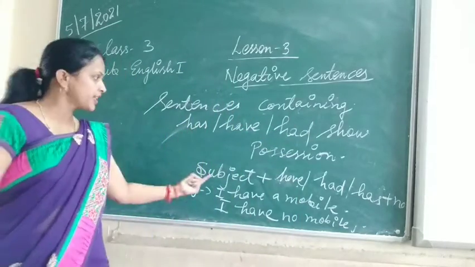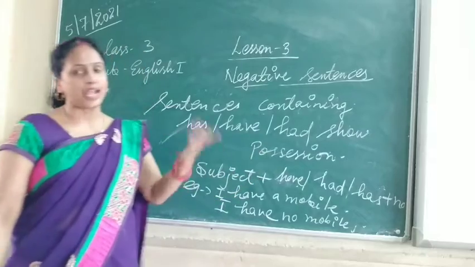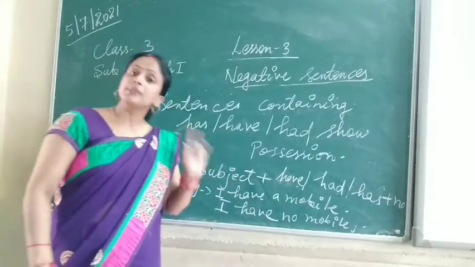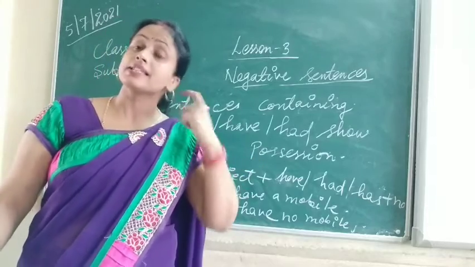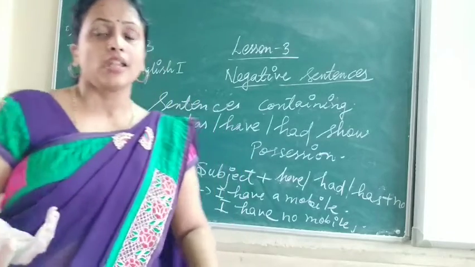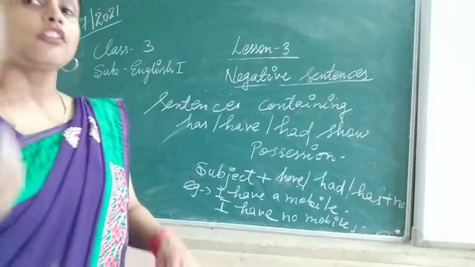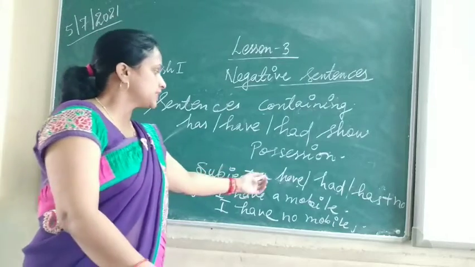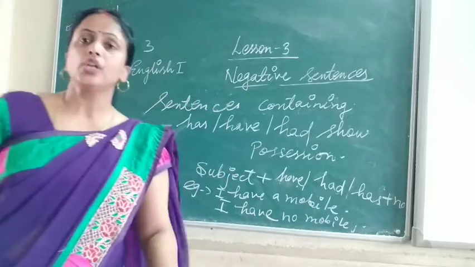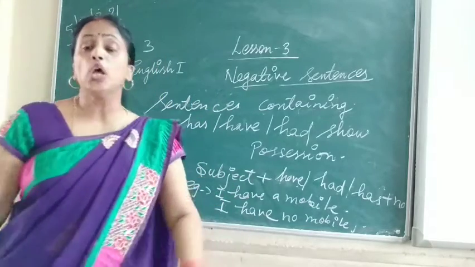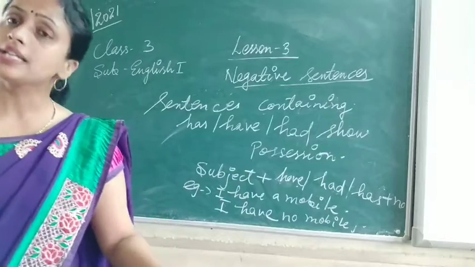So like this you have to change it into the negative sentence. First the subject, then have or had or has plus no. When will you do this? When the sentence shows possession. And how do you come to know that? When these words, have, had, has, are in the sentence, then you follow this rule to form a negative sentence.